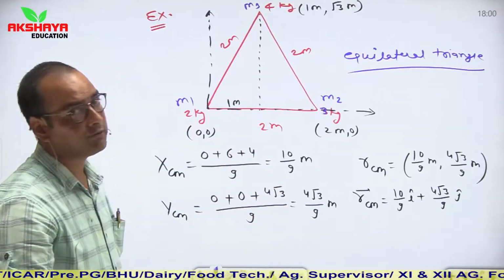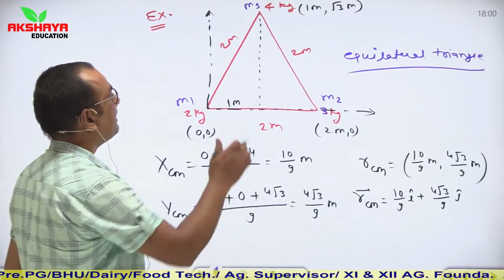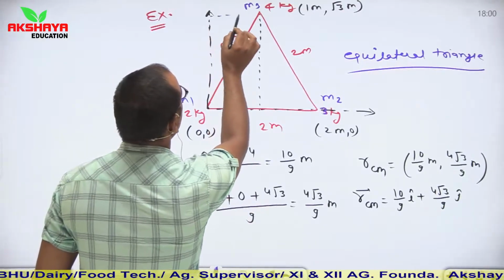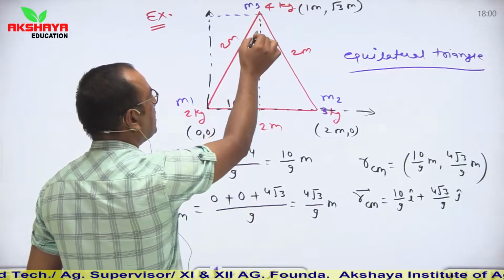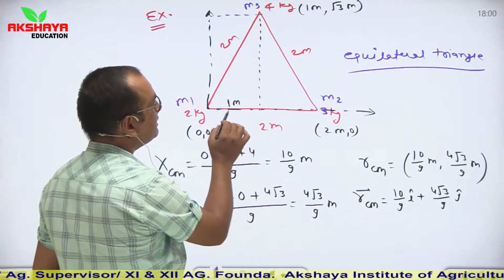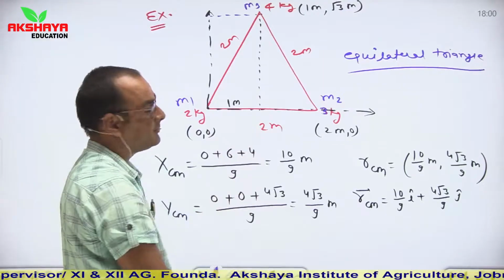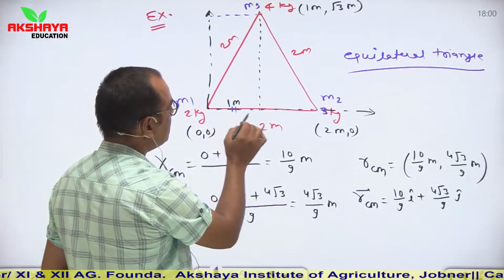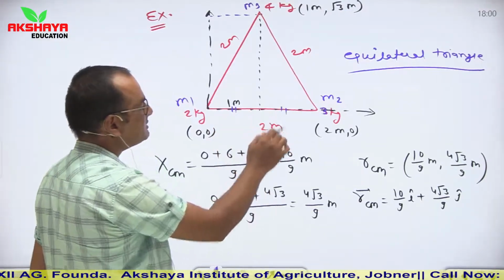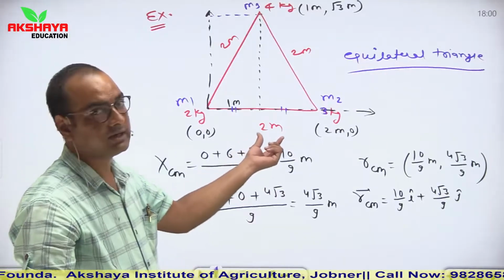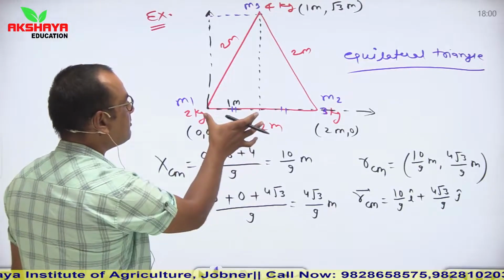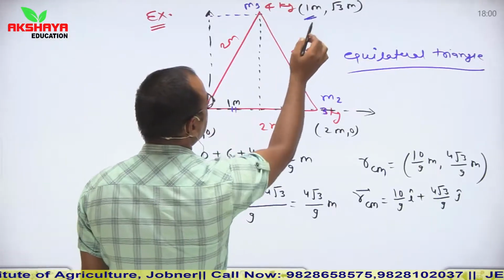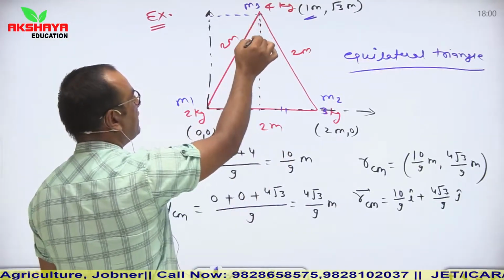The coordinates of this 4 kg object can be found by drawing perpendiculars on the x-axis and y-axis. See, if we draw a perpendicular on the y-axis, it bisects the side. So 2 meter is divided into 1 meter, 1 meter. So the x component is 1 meter. Similarly, this is the y component.